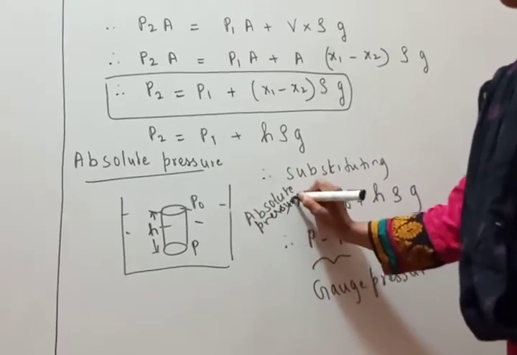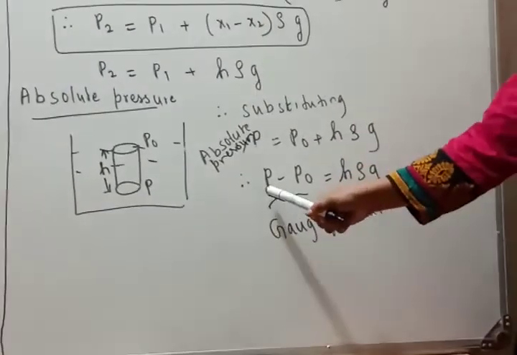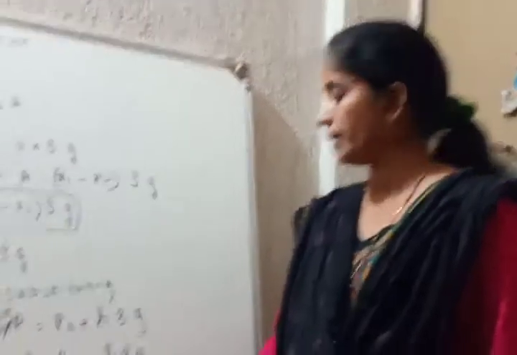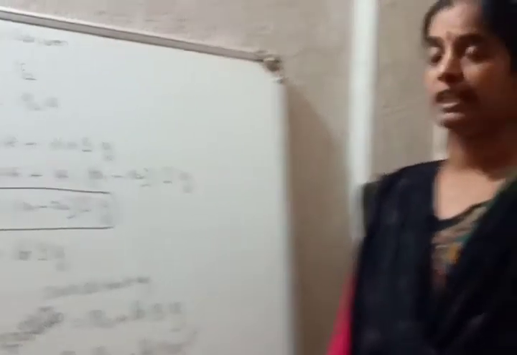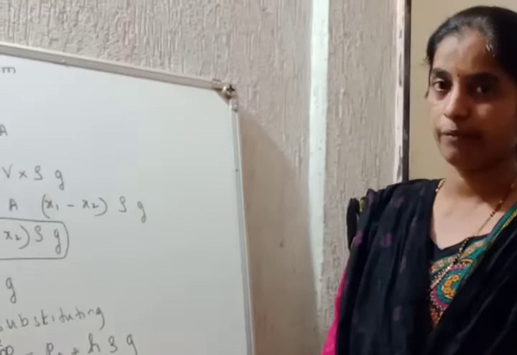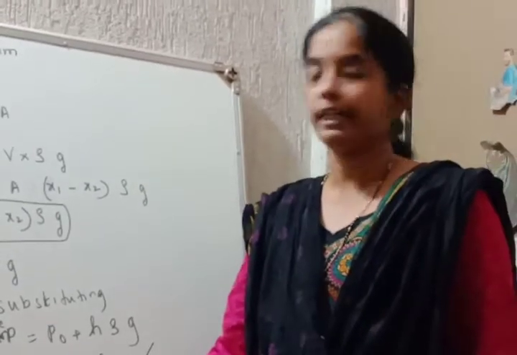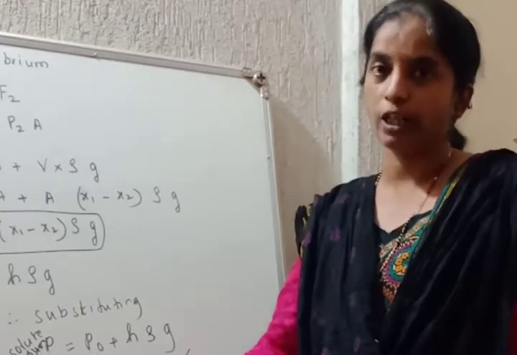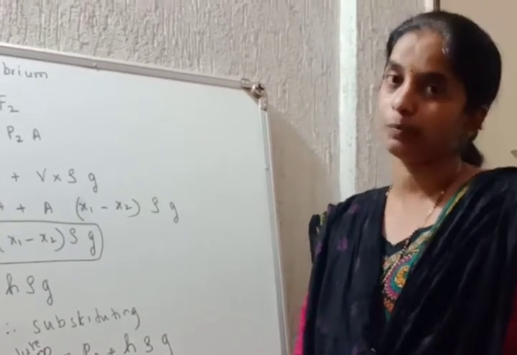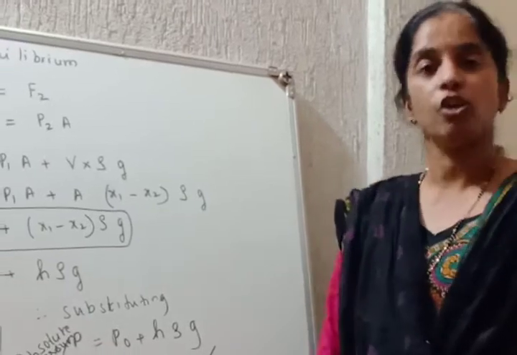P is the absolute pressure. The difference between the absolute pressure and the atmospheric pressure, P minus P naught, is equal to h rho g, and is called the gauge pressure. So what is gauge pressure? It is the difference between the pressure of the liquid column inside the cylinder and the atmospheric pressure. That is called the gauge pressure.